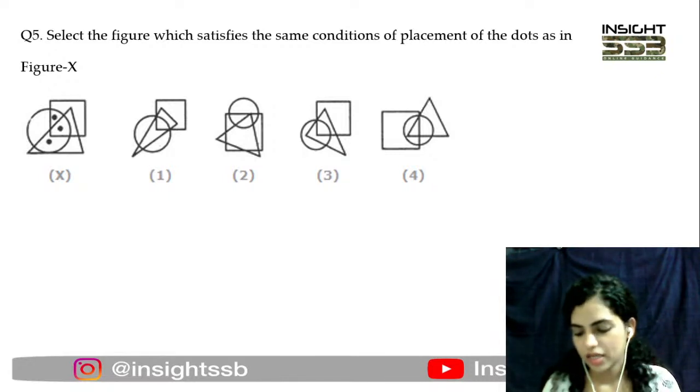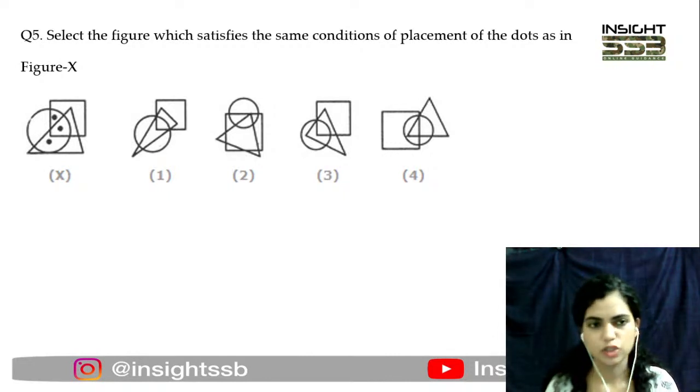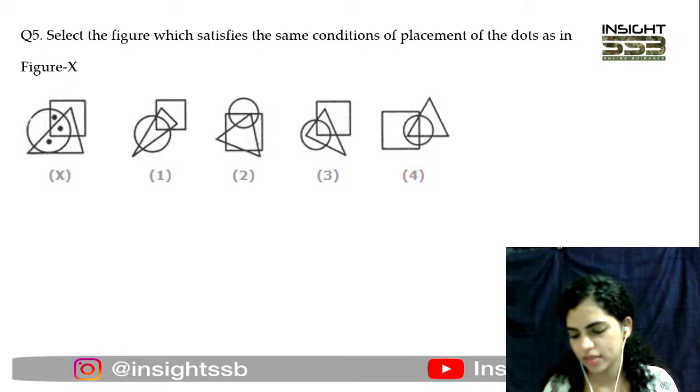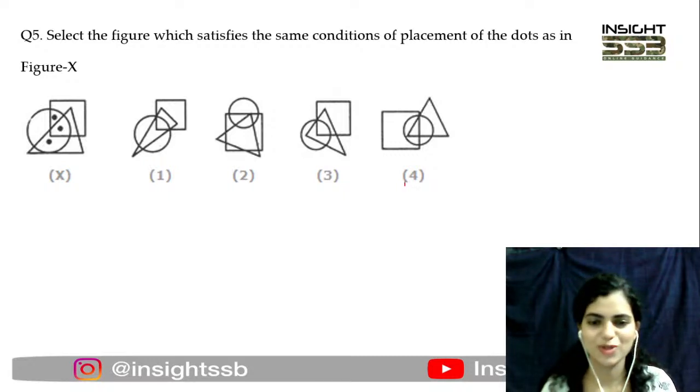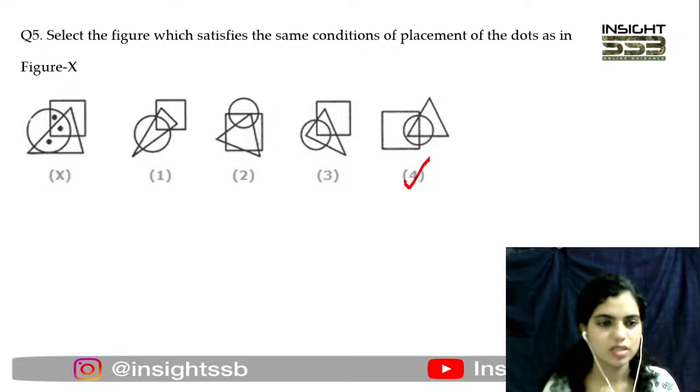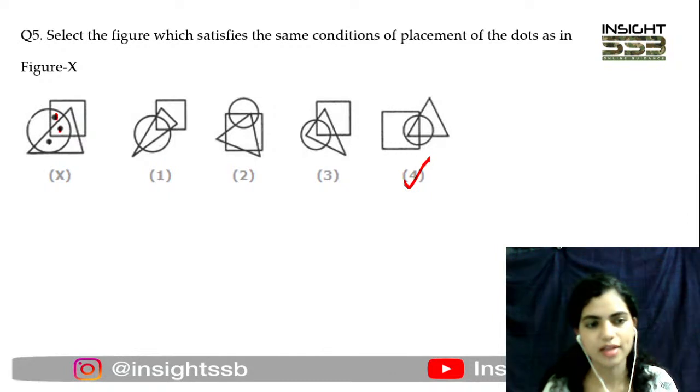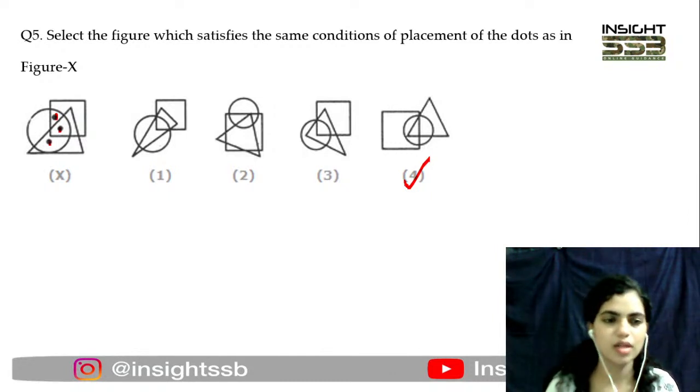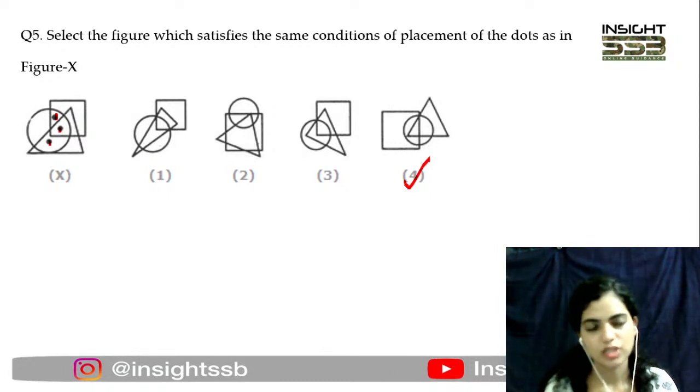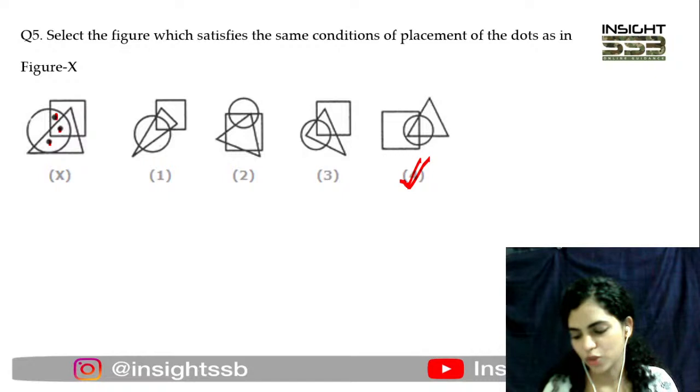All right. Right, so maximum are going with 4, some are saying 2, but the correct answer here is option number 4. All right, of these 3 dots, this one is falling within the circle and the square, this one is falling within the circle, square, and triangle, and this one is falling within the circle and the triangle. तो 3 shapes हैं और तीनों के conditions यहाँ पे जो पूरे हो रहे हैं, that is happening in option number 4. That is why we have to go with option number 4.